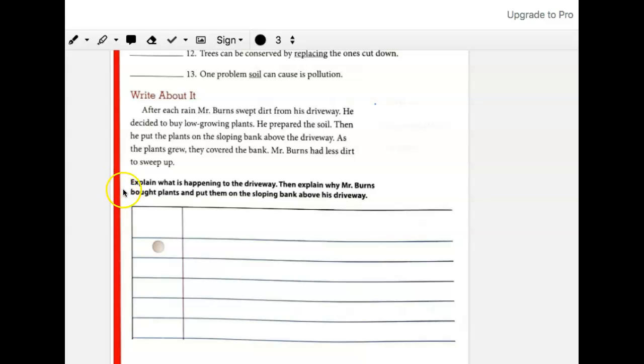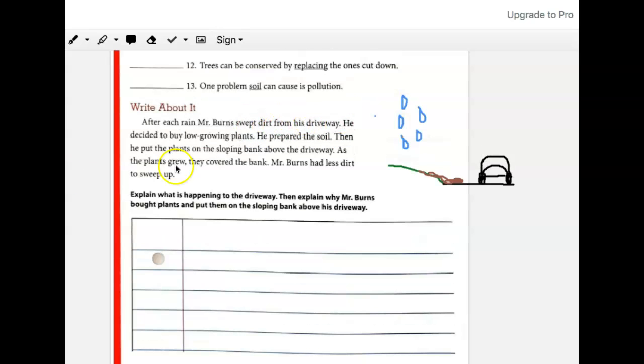So now you're going to have to explain what is happening to the driveway, and then explain why Mr. Burns bought plants and put them on the sloping bank above his driveway. Well, let's see what's going on in the story. So in the story, Mr. Burns has a sloping bank. Bank means land, which is right above the driveway. So it's somewhere nearby the driveway. And after each rain, Mr. Burns swept dirt from his driveway. So every time after it rains, Mr. Burns gets this dirt on his driveway.